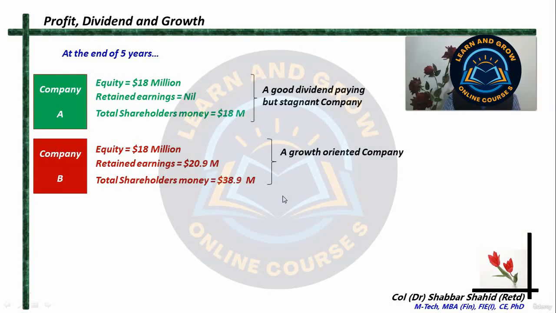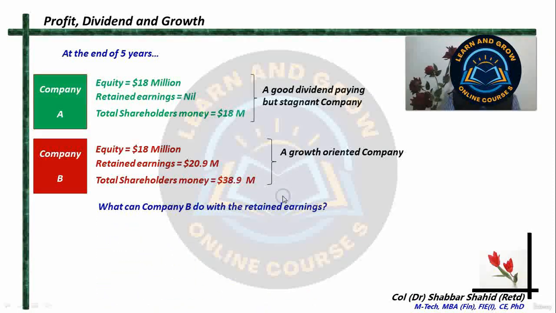It may distribute some amount as dividend, but a major portion of the net profit the company would reinvest into the business. Because if the dividend is given to the shareholders, that dividend being a very small amount gets consumed insignificantly. But collectively, if that dividend is reinvested for the purpose of growth, then it helps the company in growing very fast.